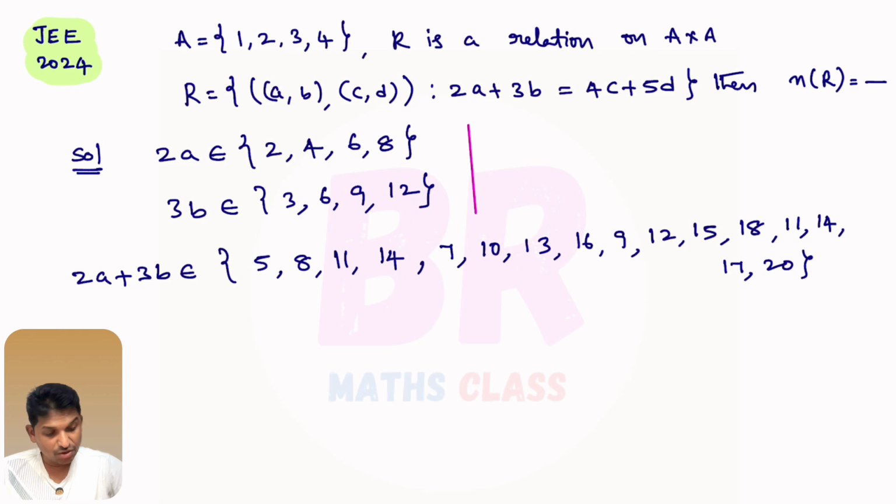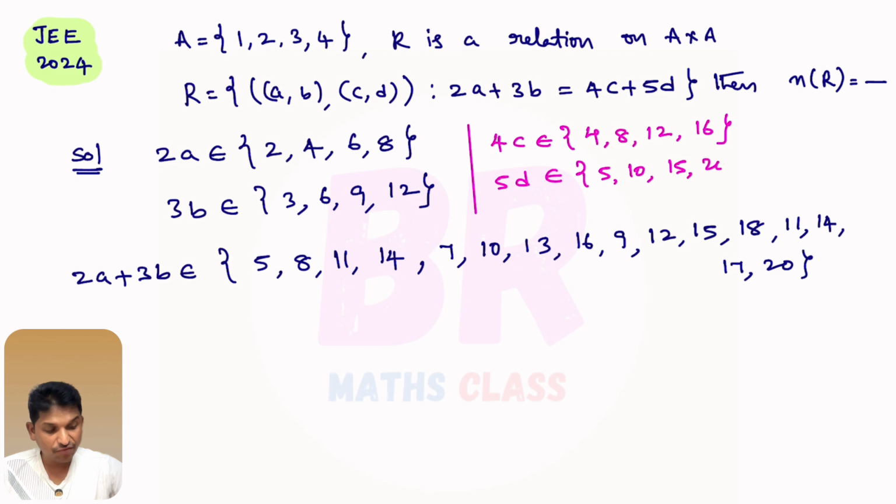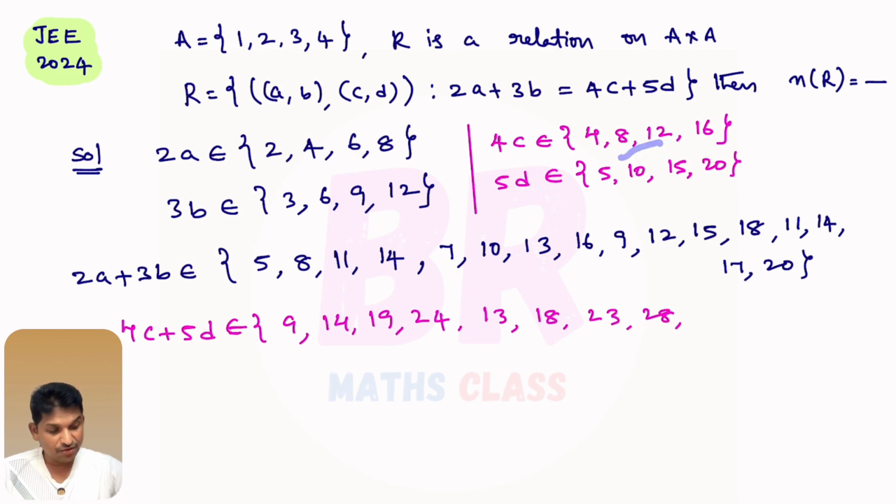Now, similarly, you try. 4c can be what? 4c can be 4 into 1, 4 into 2, 4 into 3, 4 into 4. Okay. 5d can be what? 5 into 1, 5 into 2, 5 into 3, 5 into 4. 4c plus 5d can be 4 plus 5, 4 plus 10, 4 plus 15, 4 plus 20. 8 plus 5, 8 plus 10, 8 plus 15, 8 plus 20. 12 plus 5, 12 plus 10, 12 plus 15, 12 plus 20. 16 plus 5, 16 plus 10, 16 plus 15, 16 plus 20.